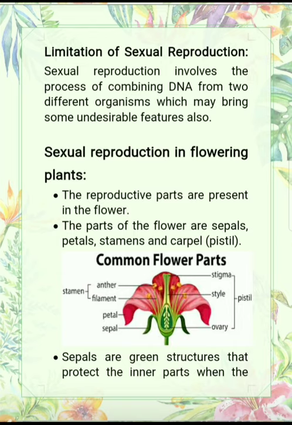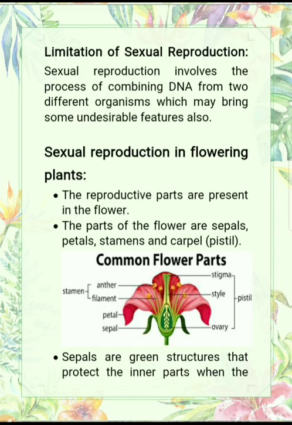Okay, now what are the limitations of sexual reproduction? Sexual reproduction involves the process of combining DNA from two different organisms. This is right, but it may also bring some undesirable features. Means it doesn't always happen that desirable characters combine. Sometimes undesirable features also combine, and it leads to inbreeding depression also.